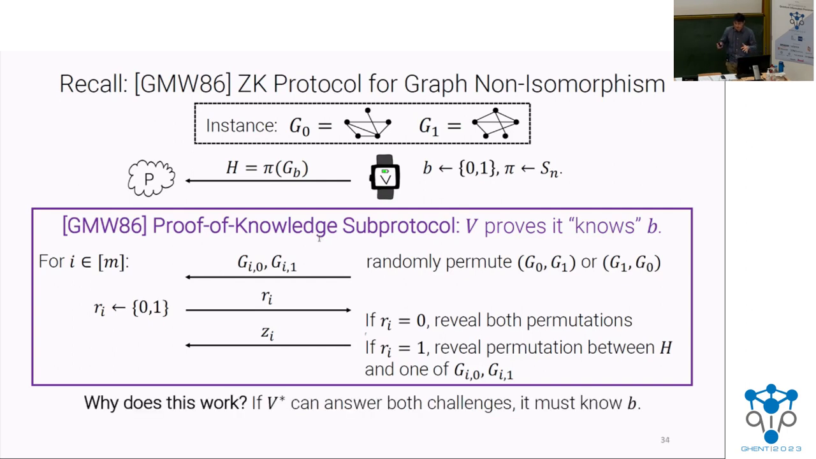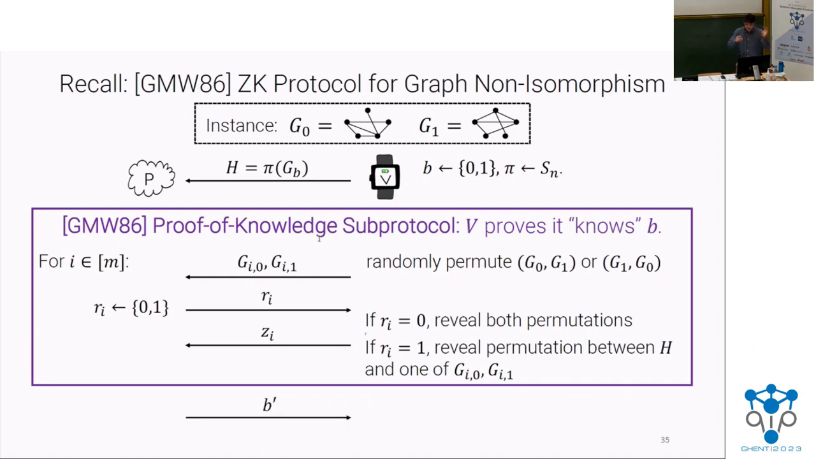So the reason this works is that if the verifier can answer both challenges, so succeed in this protocol with better than 1/2 probability, then it has to know the bit B, right? Because if you saw the answers that the verifier gave to two different challenges, you could piece together that bit B, right? You could figure out which one of these graphs is isomorphic to H, as well as how they relate to G0 and G1.